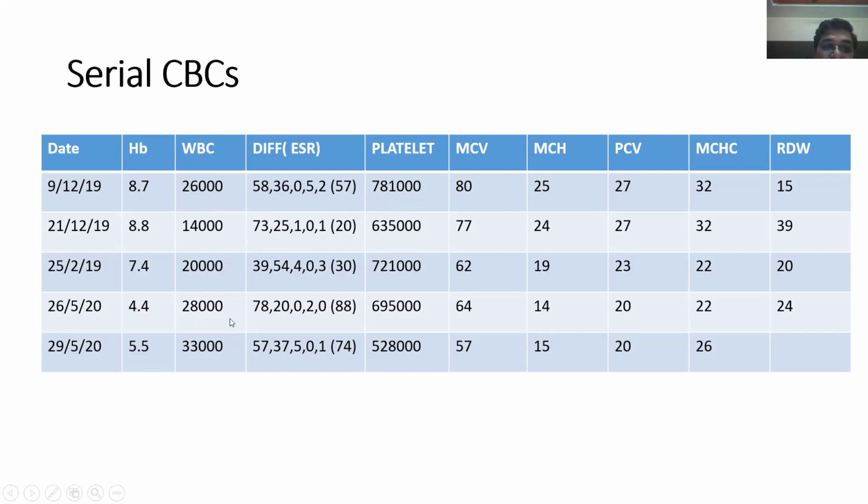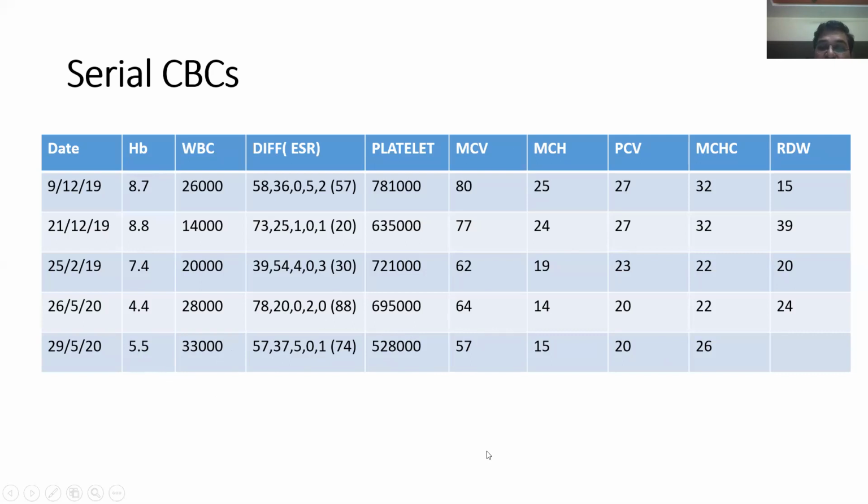When this child was admitted this time, the hemoglobin was 4.4, with a 28,000 WBC count, 78 polymorphs, 20 lymphocytes, an ESR of 88 and a platelet count of 6,95,000. A follow-up count was done at a hematology lab, which showed hemoglobin of 5.5, a count of 33,000 with 57, 37 and 7, ESR of 74 and a platelet count of 5,28,000. The MCV was always 57, MCH was 15, PCV was 20. The RDW was around 20 to 24.